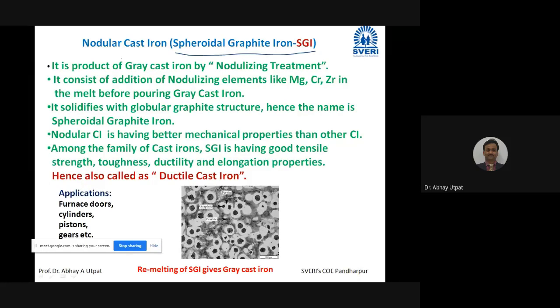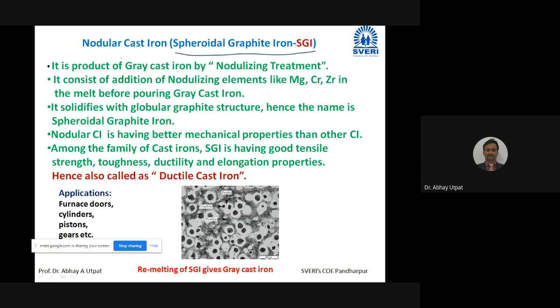So students may get confused, so I repeat statement once again. Earlier treatment was inoculation treatment. Inoculation treatment gives good quality of grey cast iron only, that is mehanite. Whereas in the inoculation treatment, flake remains flake. So earlier distribution was not good, only due to inoculation, distribution becomes good and length reduces.